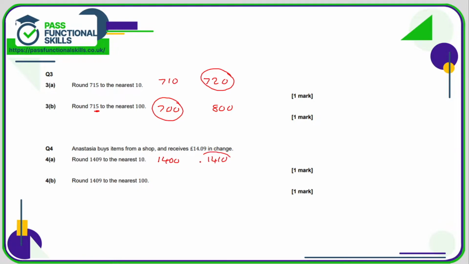Question number 4, to the nearest 10, 1409 is between 1400 and 1410, and 1409 is much closer to 1410 than it is 1400, so that will round up. To the nearest 100, this is going to be between 1400 and 1500. 09 is much less than 50, so that's going to therefore round down to 1400.